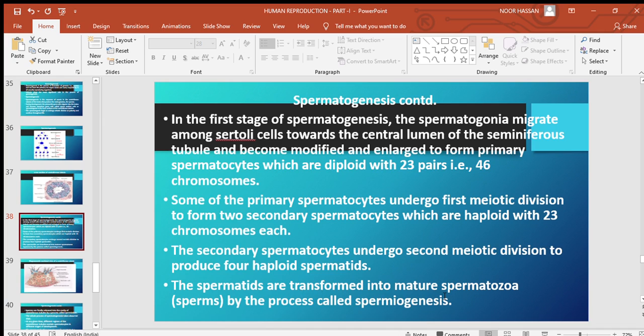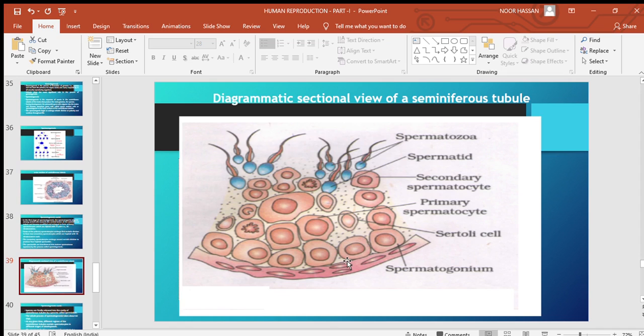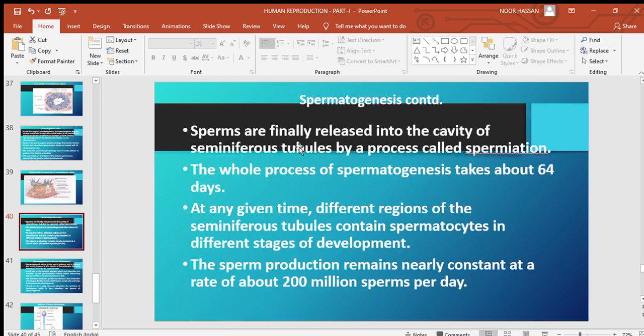The spermatids are transformed into mature spermatozoa or sperms by a process called spermiogenesis. So this is also a diagrammatic sectional view of the seminiferous tubule showing spermatogonium, primary spermatocyte, secondary spermatocyte, spermatids and spermatozoa. And this is the lumen of the seminiferous tubule. Sperms are finally released into the lumen of the seminiferous tubules by a process called spermiation.